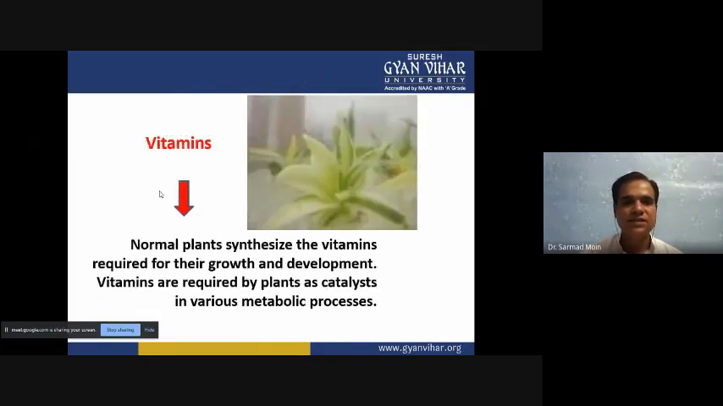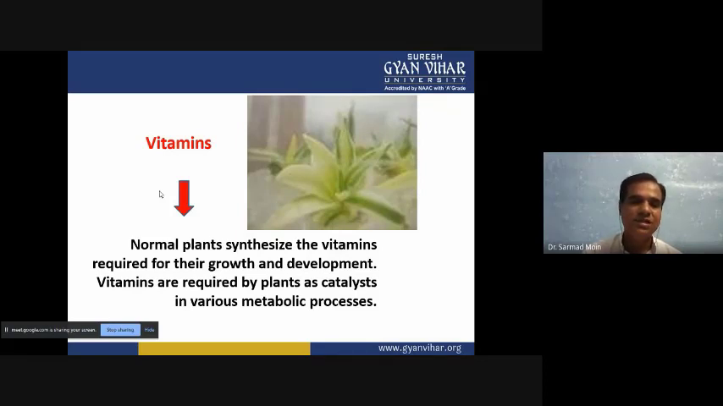The next very essential type of component is vitamins. Normally plants synthesize the vitamins required for their growth and development, and vitamins are required by the plant as catalysts in various metabolic processes. These processes totally depend on the vitamin concentration. If vitamins are available in the media, the plant will show maximum growth and development. Otherwise, if vitamins are not available in the media, they can't show maximum growth.